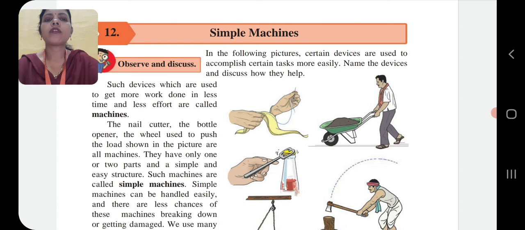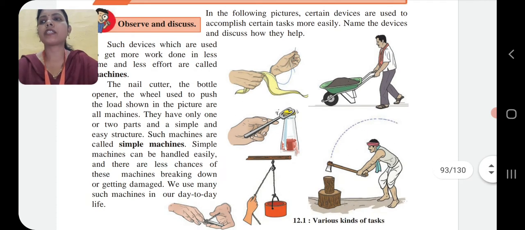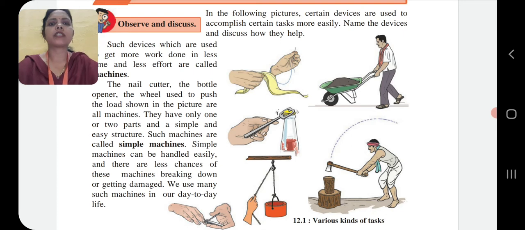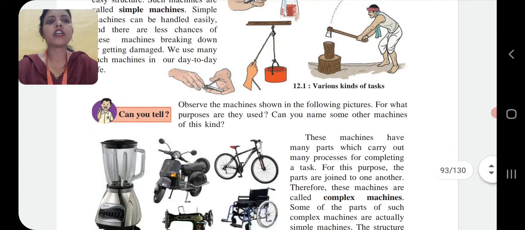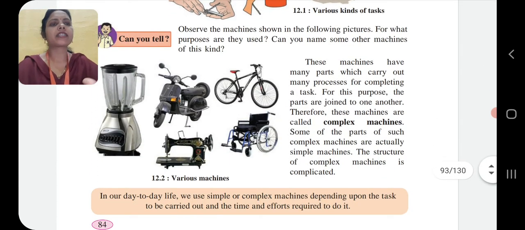Next, simple machine: machines which have only one or two parts and a simple and easy structure are called simple machines.